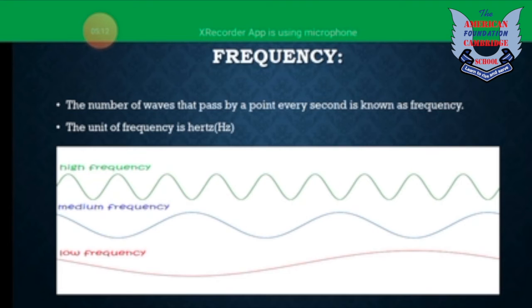So after dividing 100 by 2, we can say that the frequency of this wave will be 50 Hertz. Now you can see in the figure high frequency, medium frequency and low frequency. In the high frequency there are a lot of vibrations passing through the point in the time period, whereas in the medium frequency the time period is the same as in the high frequency, but there are very few waves passing through the point.